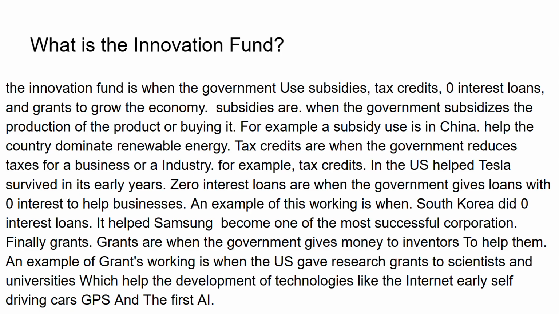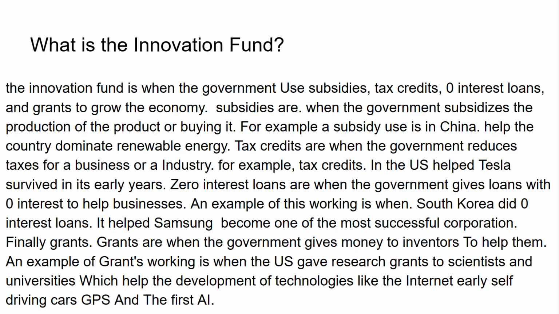Tax credits are when the government reduces taxes for a business or an industry. For example, tax credits in the US helped Tesla survive in its early years. Zero interest loans are when the government gives loans with zero interest to help businesses. For example, when South Korea did zero interest loans, it helped Samsung become one of the most